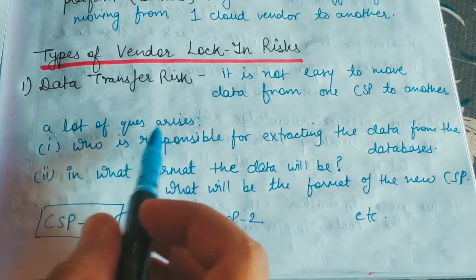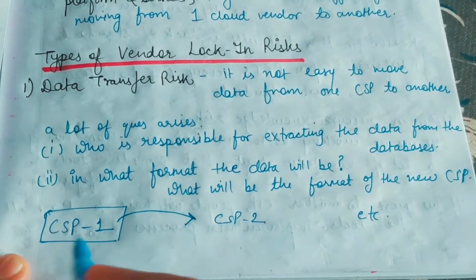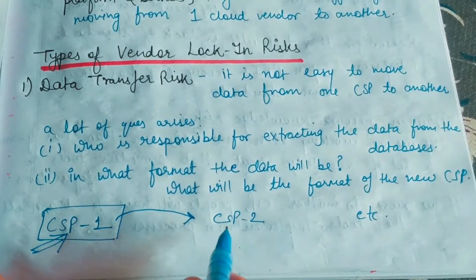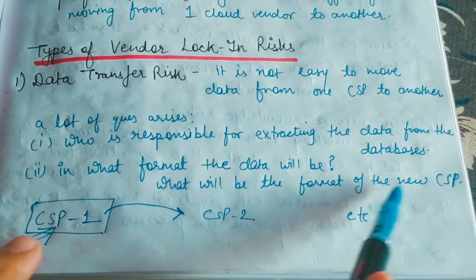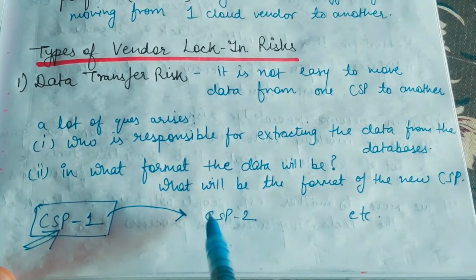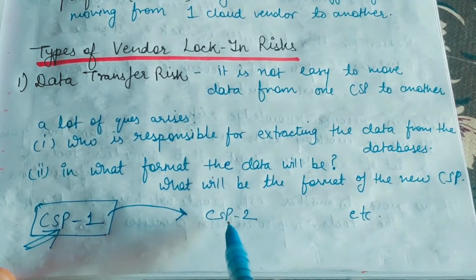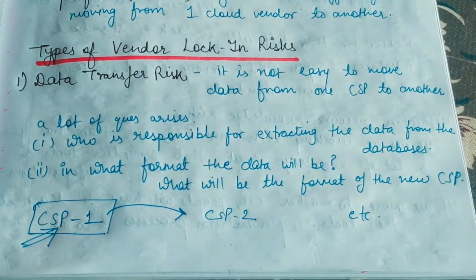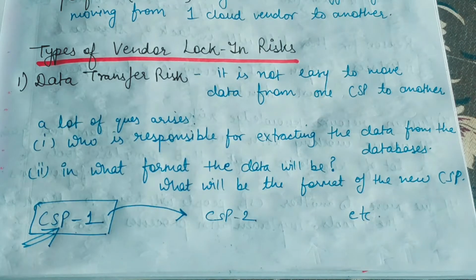So I have written that only. A lot of queries may arise. Who is responsible for extracting the data from the database? First of all, we'll have to extract all the data from this cloud service provider, and then afterwards we have to shift the data. And while shifting also, we'll encounter a problem. And guys, what is that problem? What will be the format of the new cloud service provider? If we are storing the data from this cloud service provider to the other cloud service provider, we don't know how the data will be stored in this particular cloud service provider's database. So that will cause us an issue. So this was the data transfer risk, and there can be some situations also where our data may be affected or it might get haphazard also, right? So that's why that is a problem.